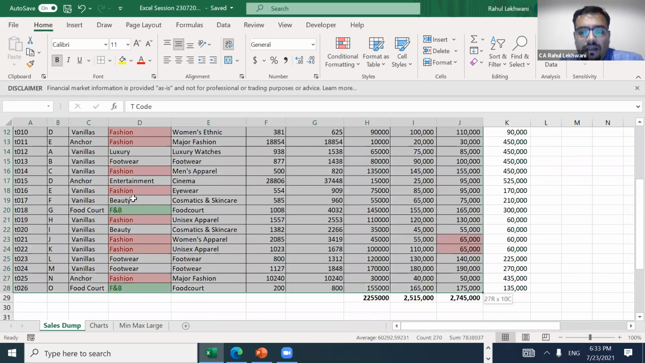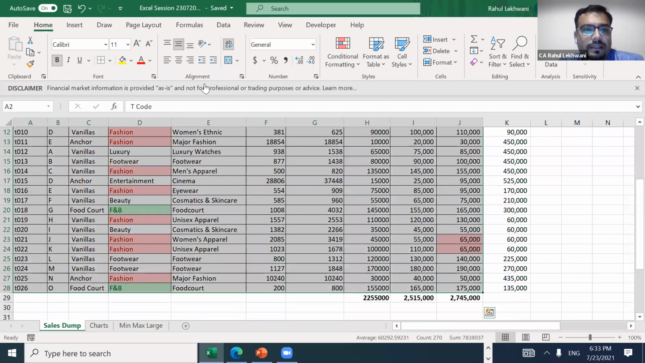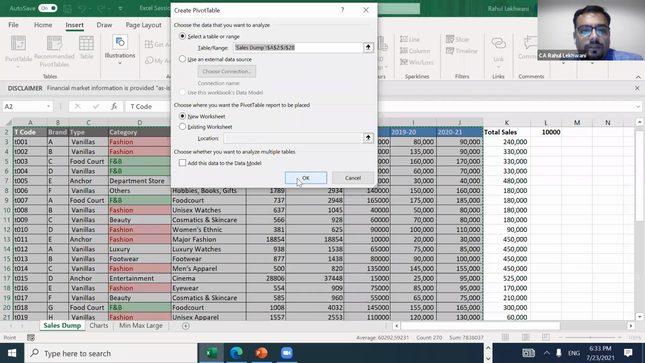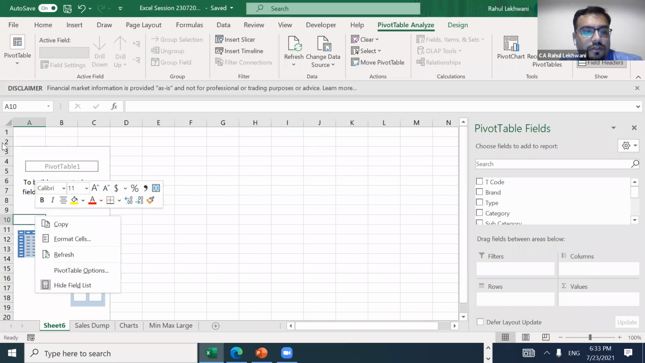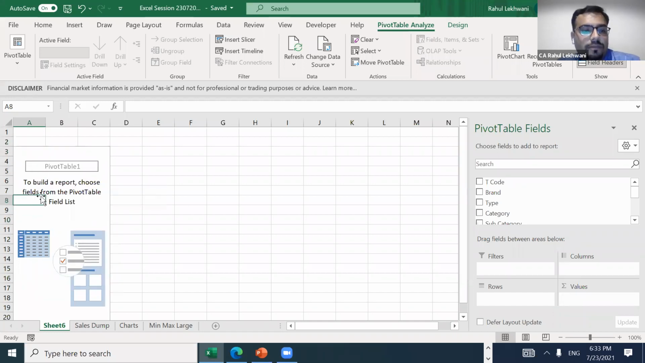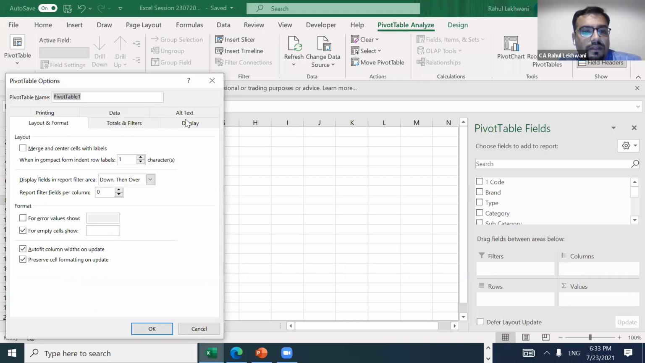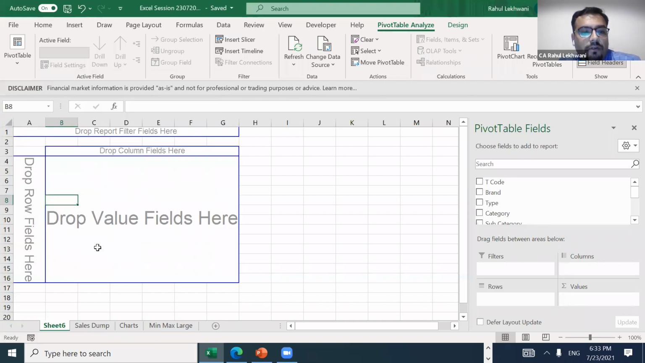I'll just select this data, whatever data I want for the pivot, and then insert pivot table. Press OK because I want it in a new worksheet. So this is the basic format of a pivot table, but I always choose to make it the classic model. Just right click here, go into pivot table options, then display, then classic pivot table layout. This kind of layout will come, which is a bit easy to understand.